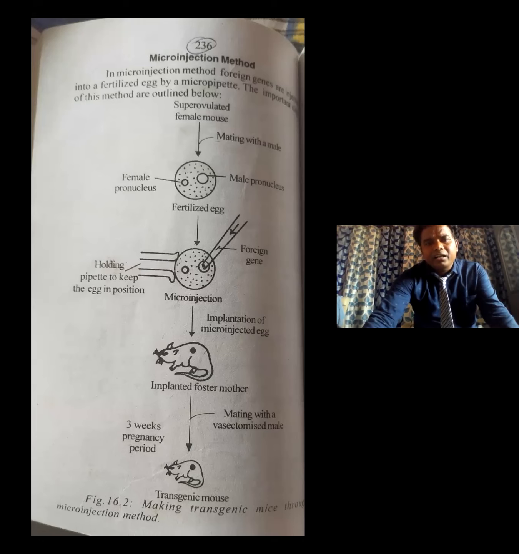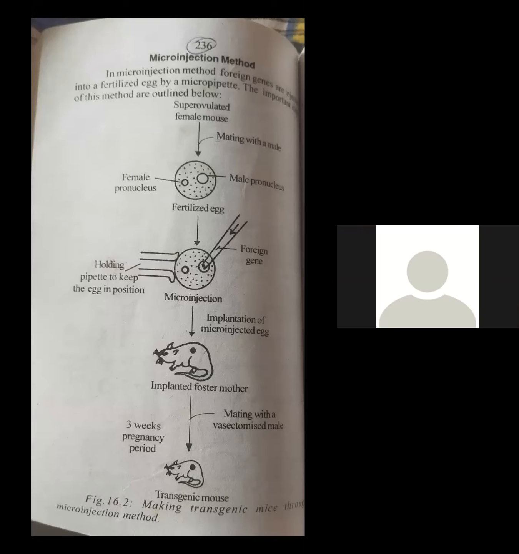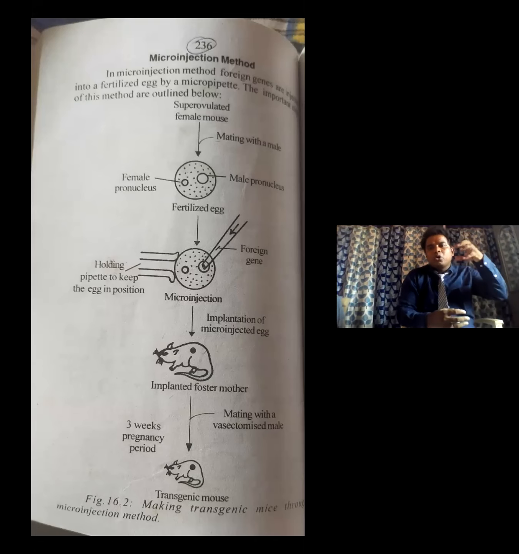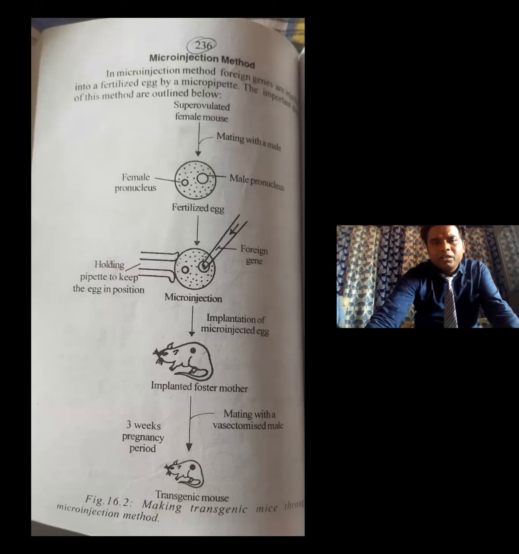These fertilized eggs we hold with a holding pipette to keep the egg in position. For example, with the help of the holder we hold the egg like that. So we are observing the diagram. This is a holder to hold the egg in the right position. And now, with the help of this micropipette, this is called a micropipette.